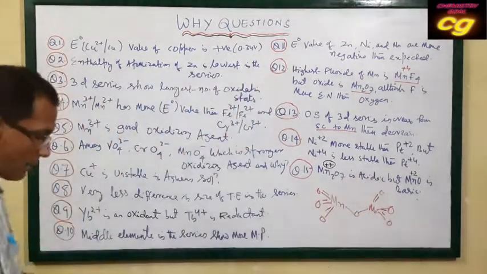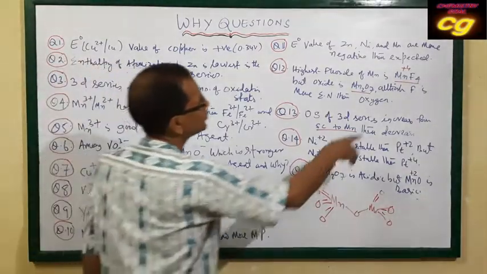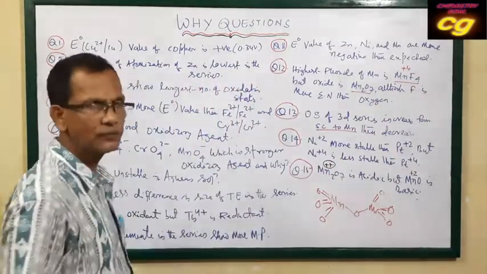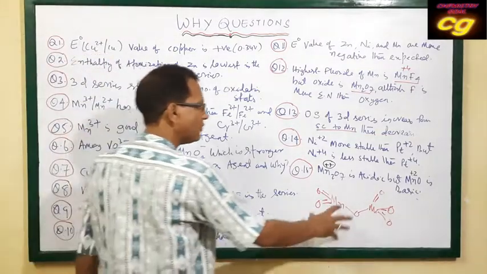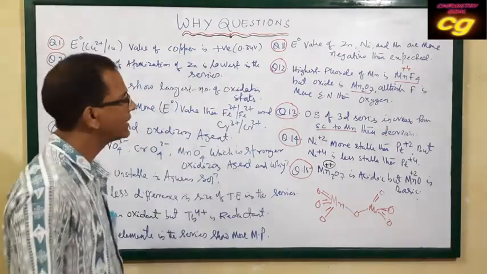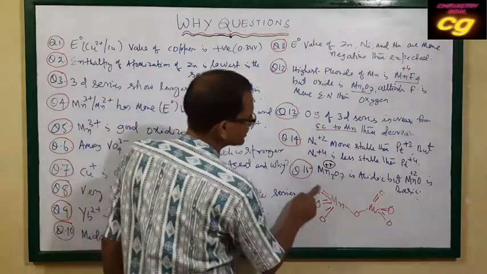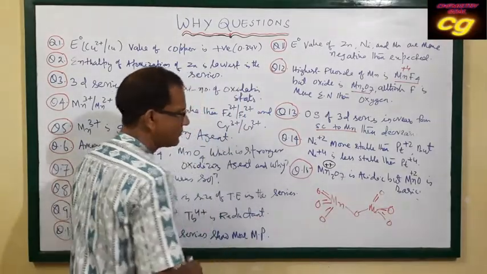But this pi bond is not possible in case of fluoride. Fluoride cannot form pi bonds, but oxygen can form pi bonds. That's why in this case the manganese +7 is satisfied.